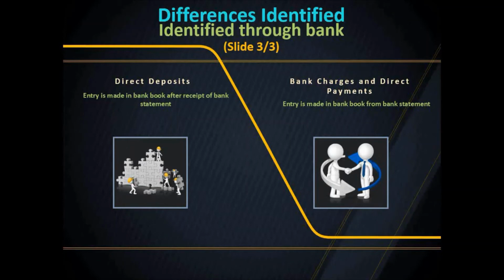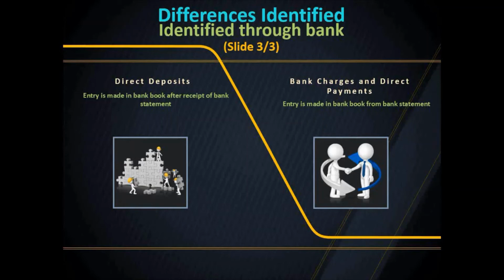The third type of differences are identified through the bank. Direct deposits: the entry is made in the bank book after receipt of the bank statement. For instance, a customer directly deposits a check in the bank instead of providing the check to the company.